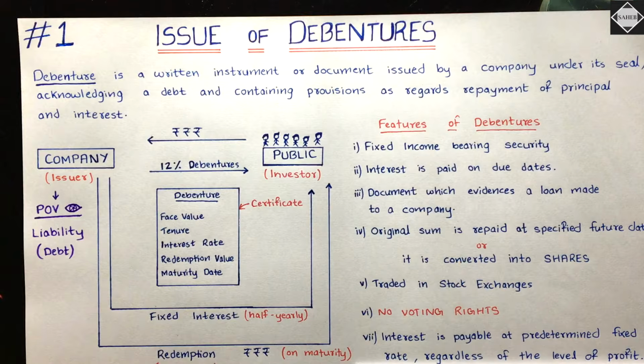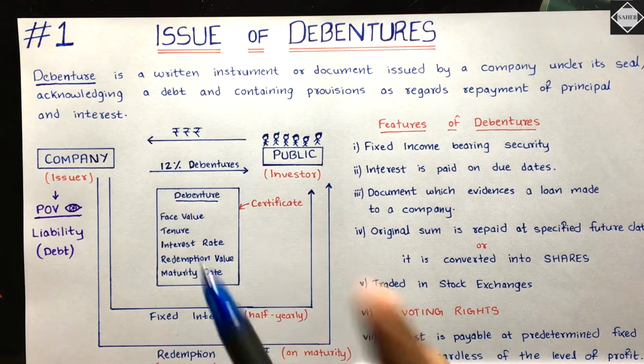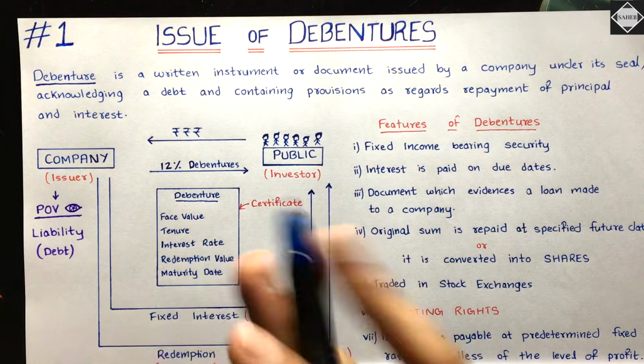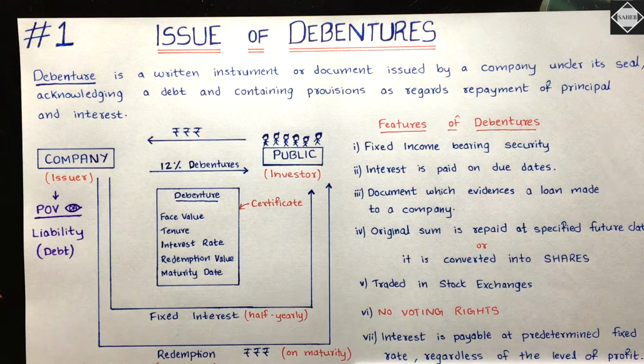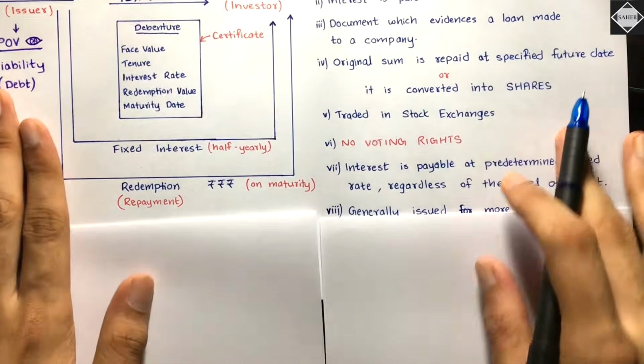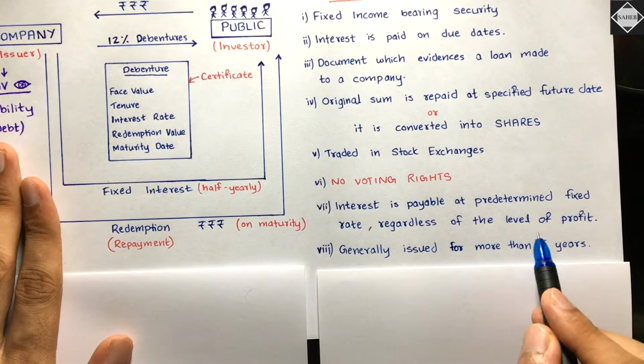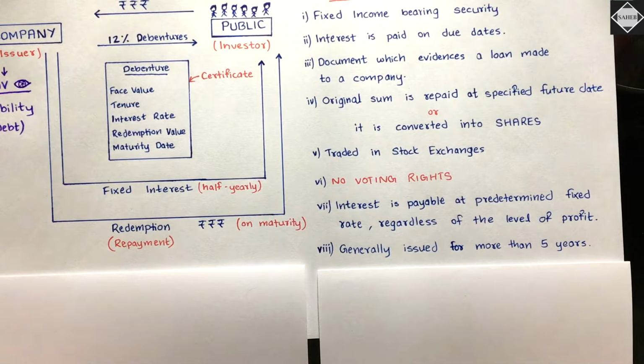It's not like shares, where you give dividend out of profit. No, it's not like that. This interest payment is a charge against profit. It doesn't matter whether you have profit or not, the company has to pay the interest. Is that clear? Simple. So regardless of the level of profit, the company has to pay the interest.